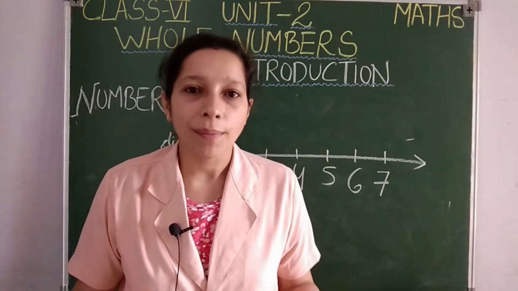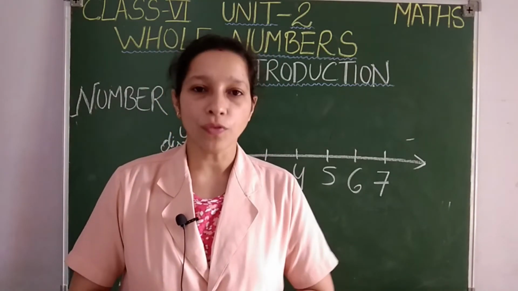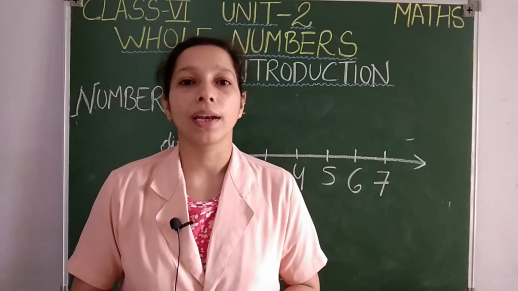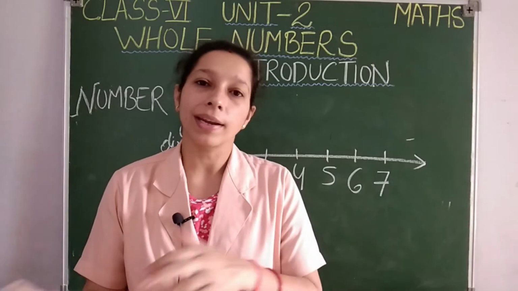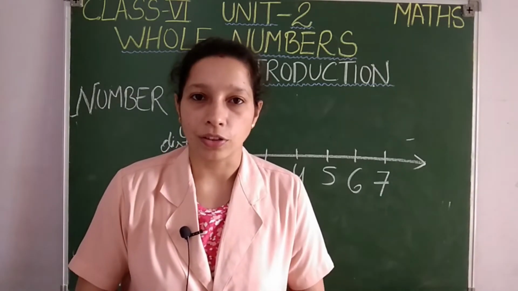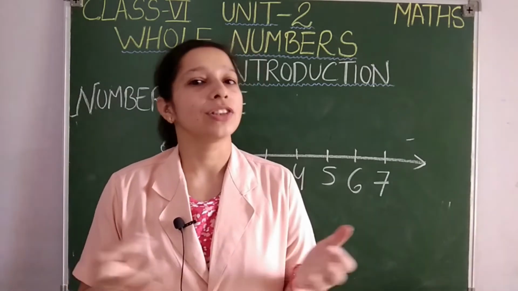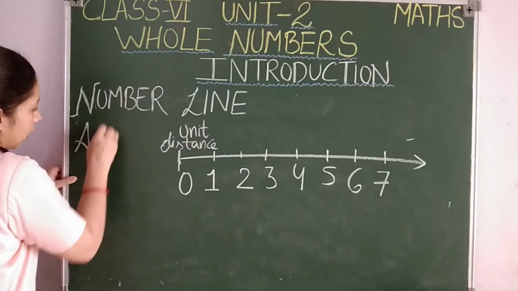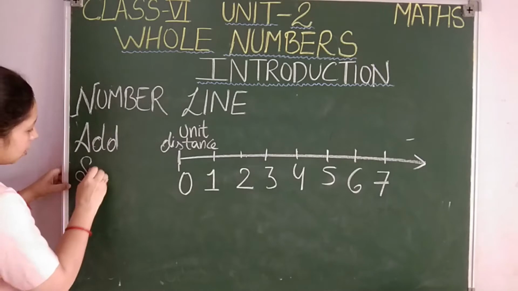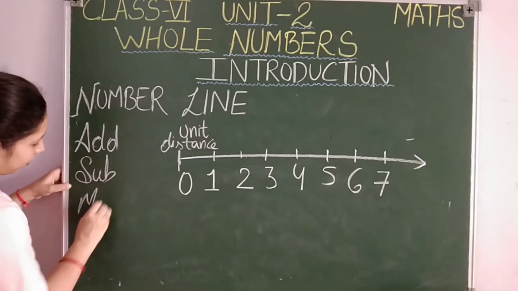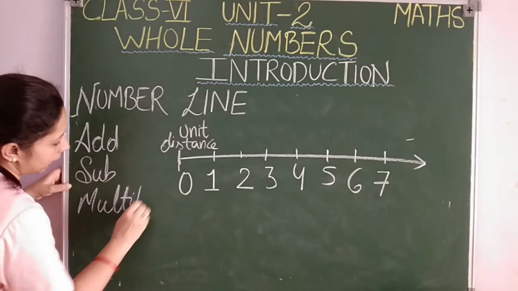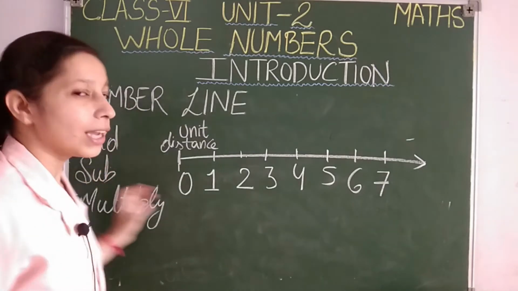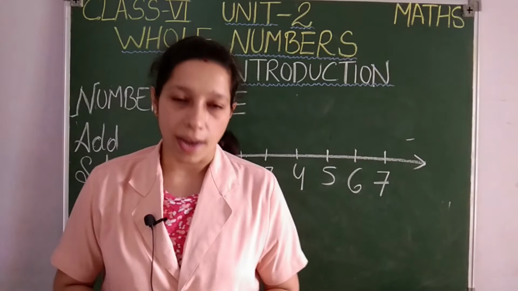But why are we making this number line? What is the use of this number line? See students, by drawing the number line you can do mathematical operations on it. Mathematical operations means addition, subtraction, multiplication. Here you can add, subtract or even multiply using the number line. Okay students, we will learn the addition, subtraction and multiplication of whole numbers using this number line.